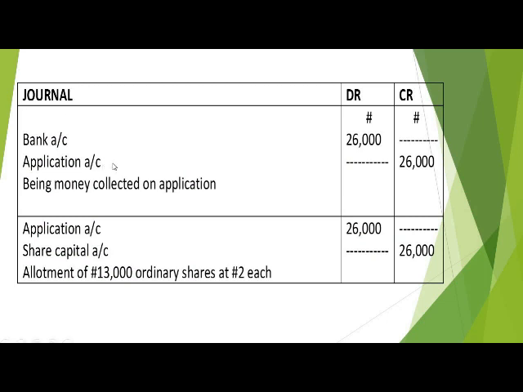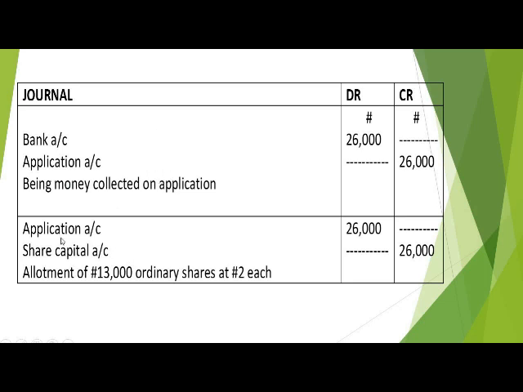When an applicant applies for the shares, if he has been approved, the money will be deposited through the bank. So the bank will be receiving the money on behalf of the organization. That's why bank will have a debit balance, because the bank account will be increased by that particular amount, and the application account will have a corresponding credit balance. You can see on the journal, being money collected on application. That is, at the process of collecting the money, that's when this transaction will take effect.